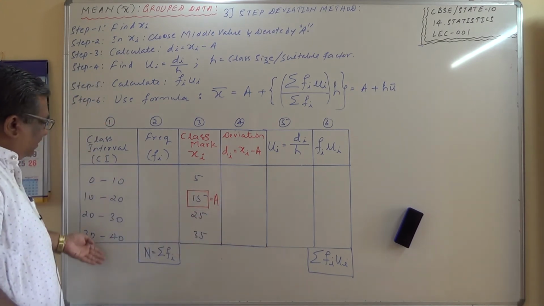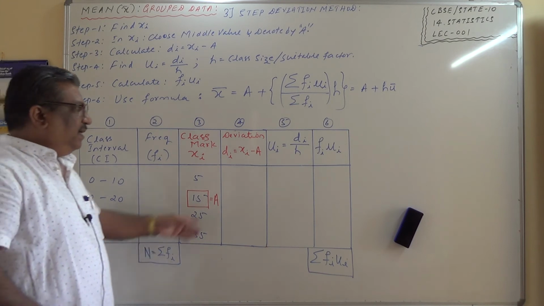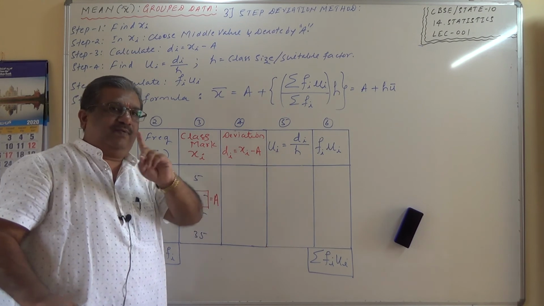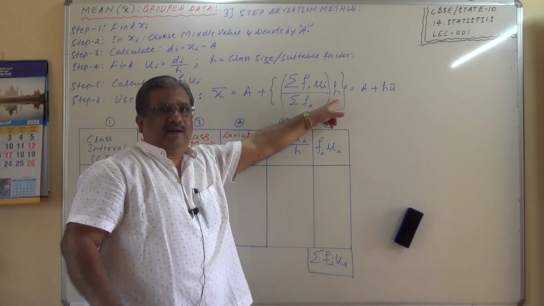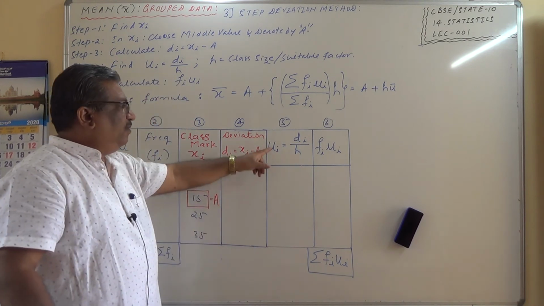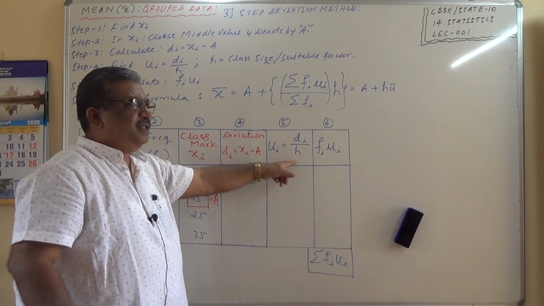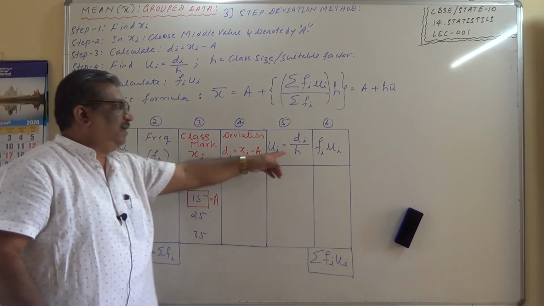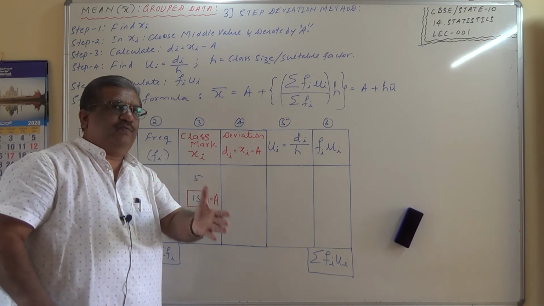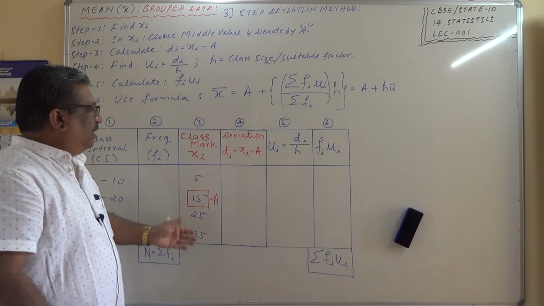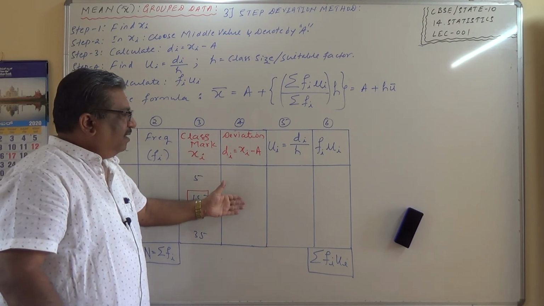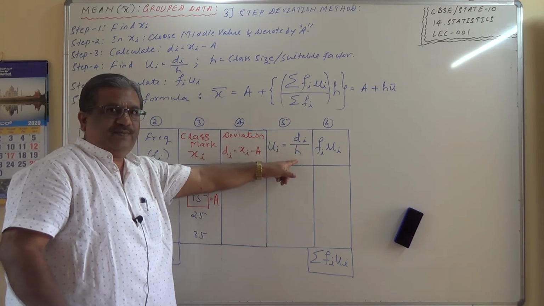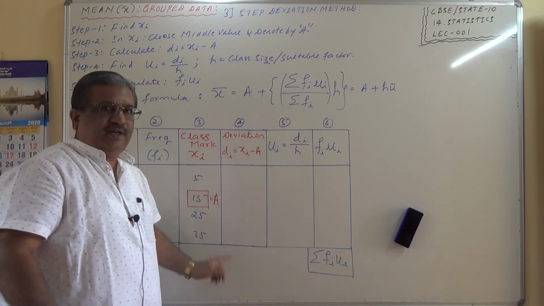Suppose the class size is the same for all the class intervals, then directly I can do di divided by h. h can take only one value because it is appearing in one formula here. So ui is equal to di divided by h, where h is the class size in general. Suppose the class size varies, in that case h can be any suitable factor whichever you choose, only to reduce this di to further lower values, and therefore we divide di by h, which is a suitable common factor amongst the di.